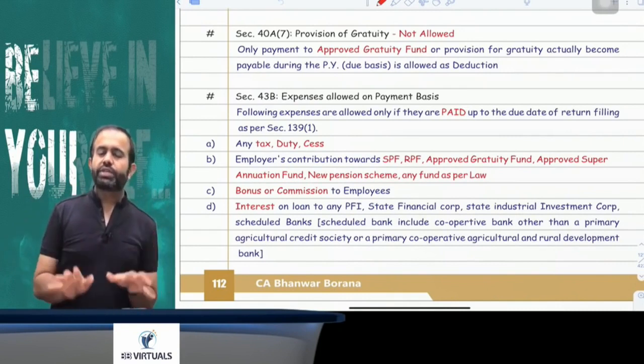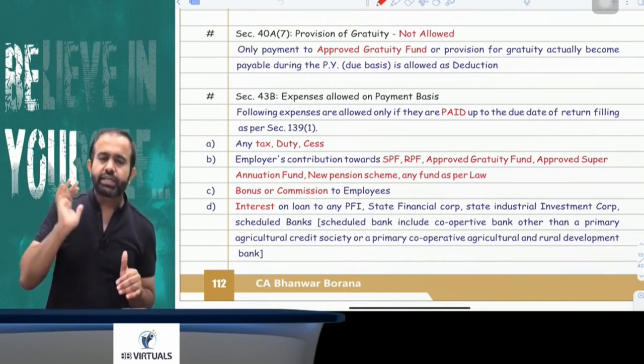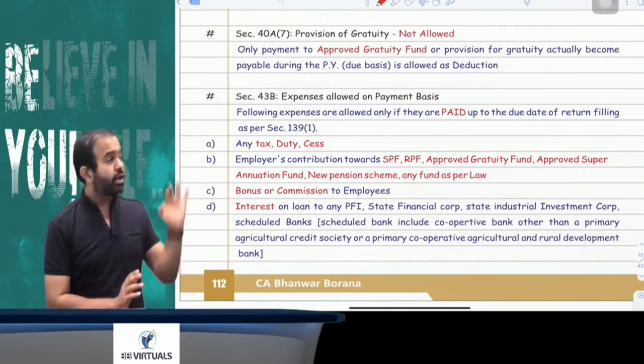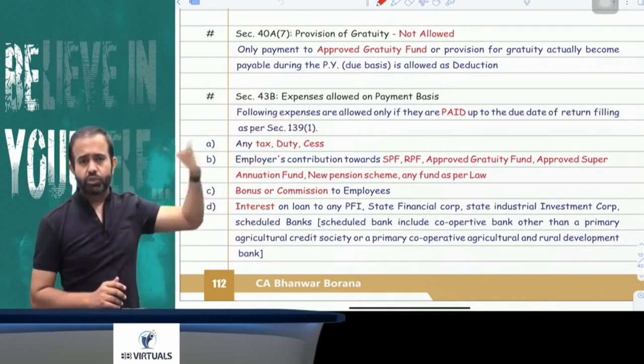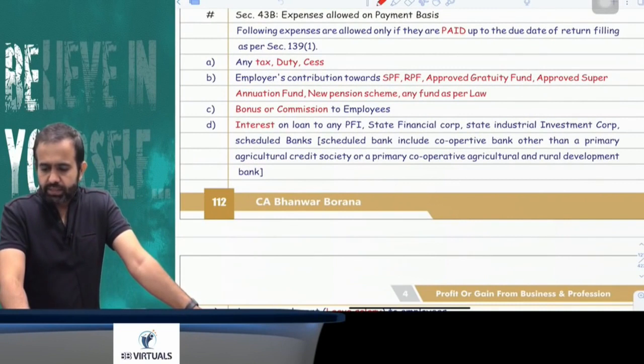Suppose in the current year your 10 employees retire. So for 10 employees gratuity is already due. That is called current year gratuity. So current year gratuity provision is allowed. For any future year provision, that is not allowed as deduction due to Section 48 subsection 7. You got my point or not? Yes.